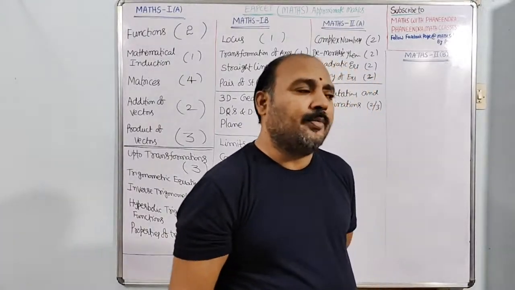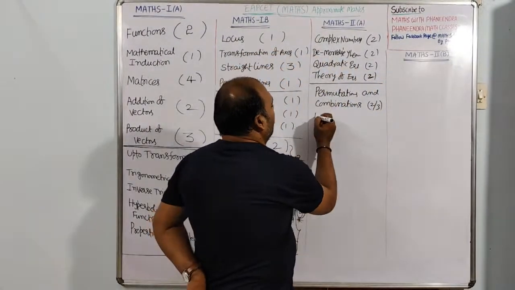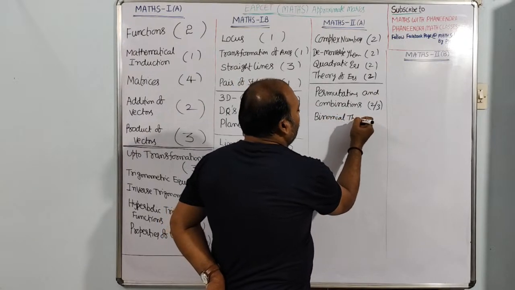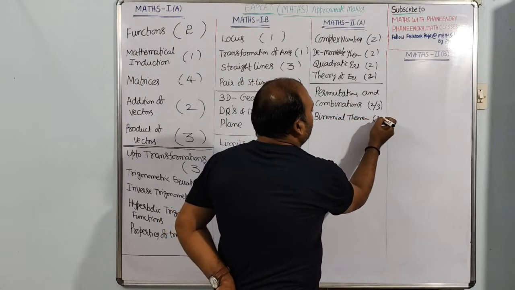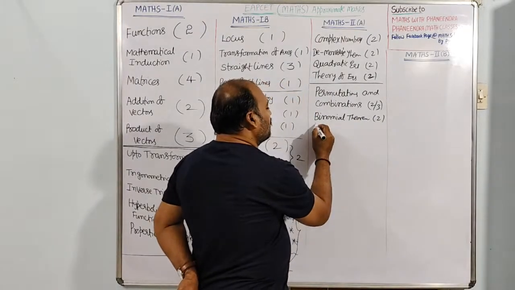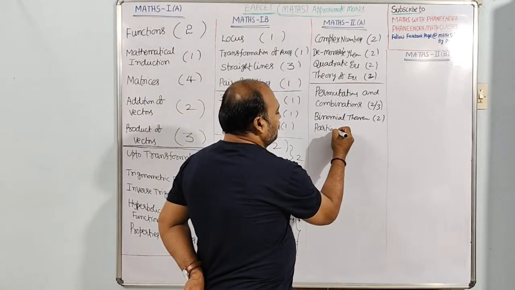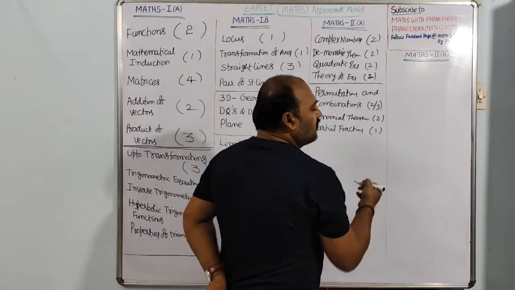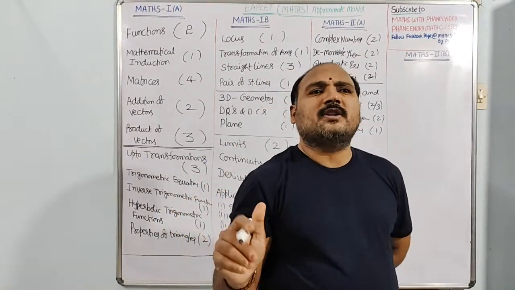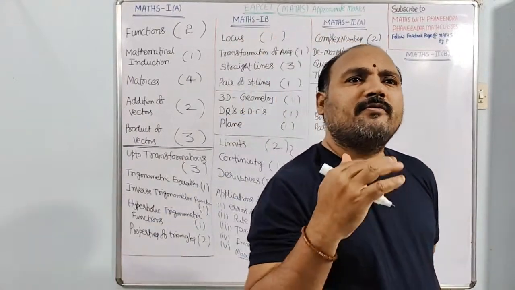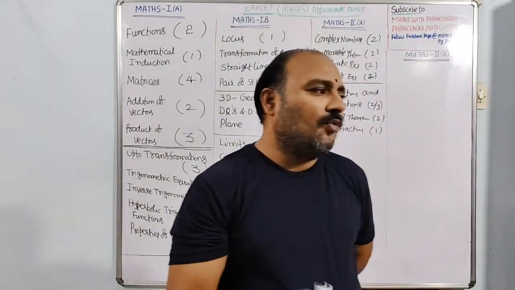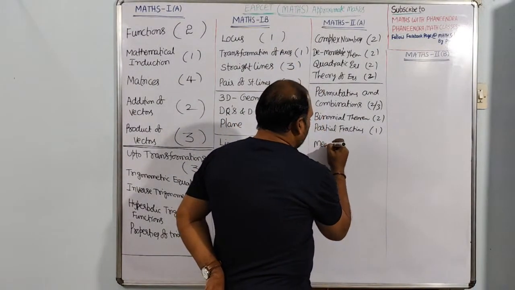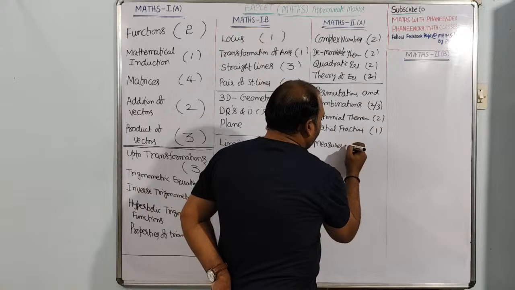After that we have binomial theorem. In binomial theorem also we can expect 2 questions. Next, partial fractions. There are several models, but we can expect only 1 question from partial fractions. After partial fractions, measures of dispersion.